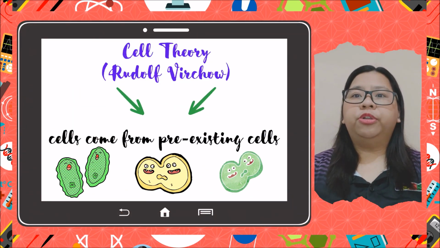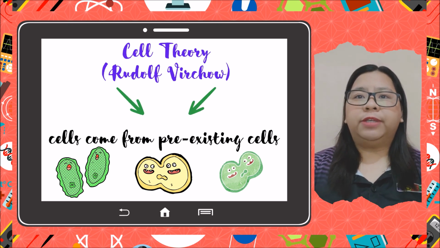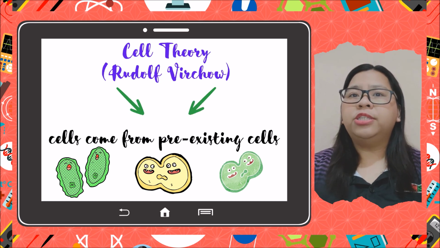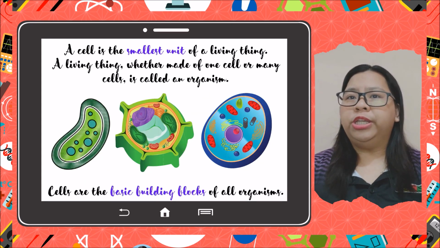Cell theory, proposed by Rudolf Virchow, states that cells come from pre-existing cells. It emphasized that no new cells will be formed without pre-existing cells. Consequently, no new organisms will be formed without pre-existing organisms. A cell is the smallest unit of a living thing. A living thing, whether made of one cell like bacteria or many cells like a human, is called an organism. Thus, cells are the basic building blocks of all organisms.